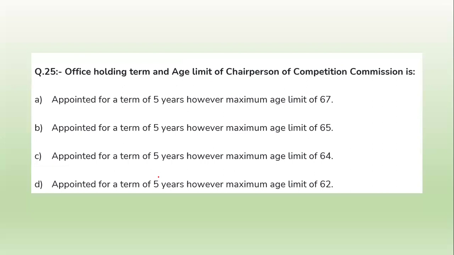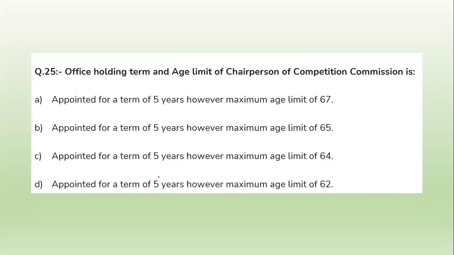Now this is our last question of this session, that is the office holding term and age limit of the chairperson of the Competition Commission. Option number A, which is given on your screen, is appointment for a term of 5 years, however the maximum age limit is 67.